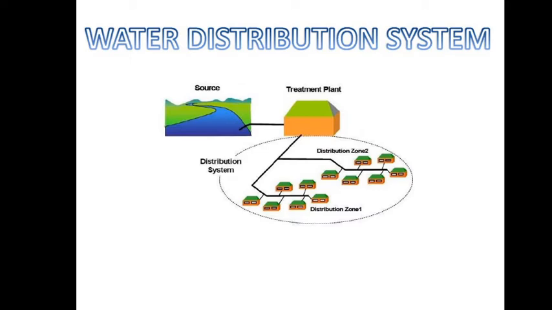The water distribution system covers about 40 to 70% of the total cost of the water supply scheme, which is why planning is very important. Another important thing is that pressure should always be maintained in the water distribution system. The pressure required at a particular point depends upon various factors. So what are the factors considered to maintain the pressure? The first is the height of the tallest building in that area. Next, the distance of the service connection from the service reservoir.